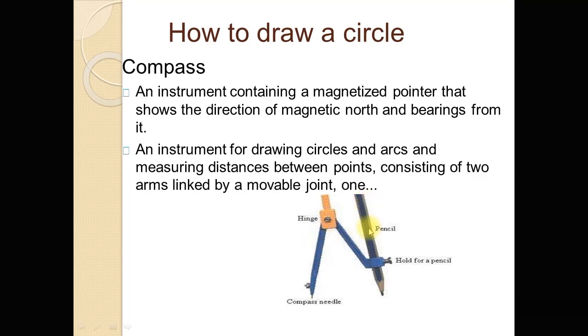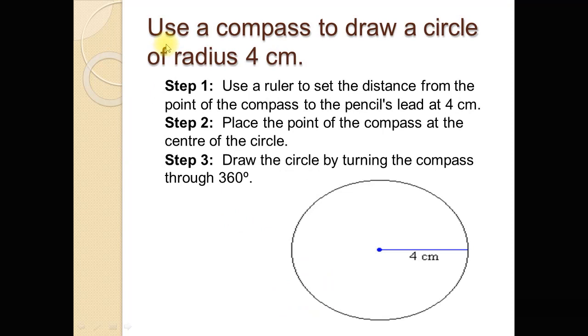This is the pencil, and this is the holder for a pencil. This is the movable joint point, and this is the needle of the compass. Now use a compass to draw a circle of radius 4 centimeter. It is given that the radius of the circle is 4 centimeter. Now how to draw a circle with 4 centimeter radius.